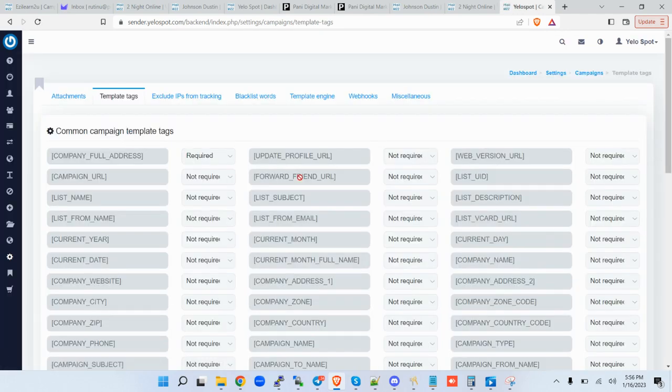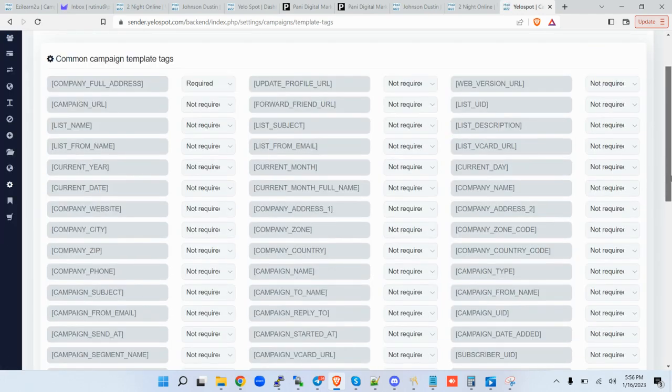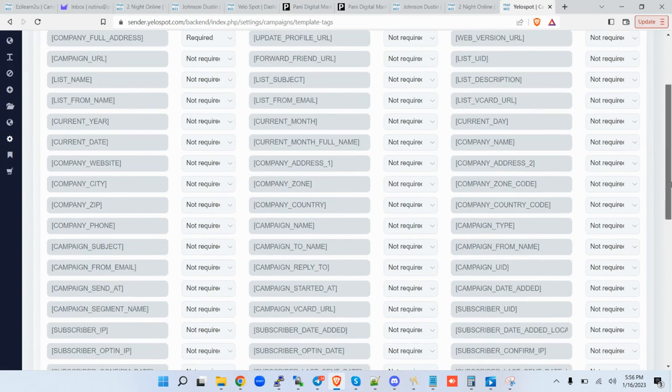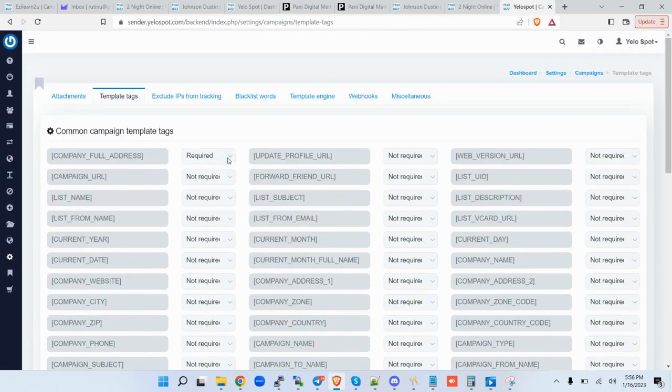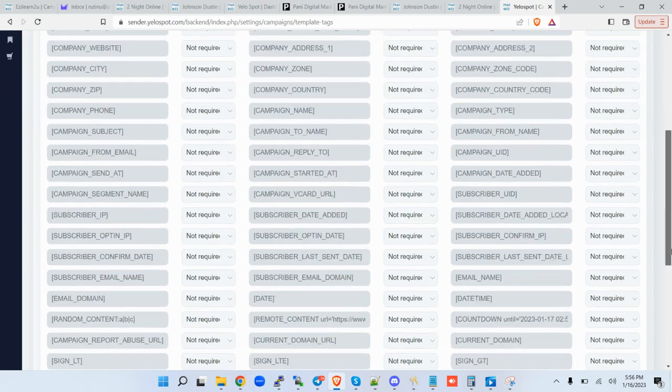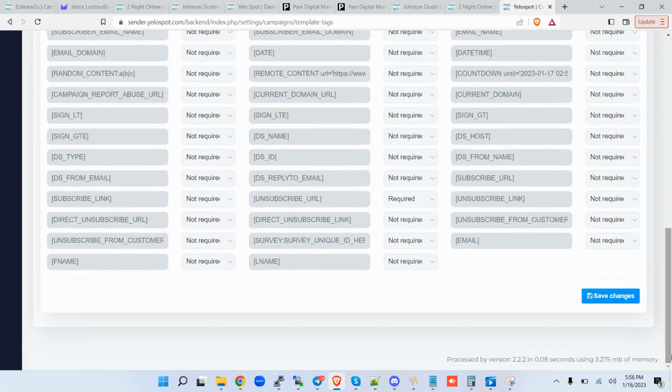Then we have the template tags. These are the tags that the system will be auto picking. You don't need this one. I don't recommend using it because I am sure you create a totally different signature. So you don't need that to appear as a compulsory item in the body of your email. This one remove as well. The compulsory link I recommend you to have in the body of your mail is this one. So required, save changes.